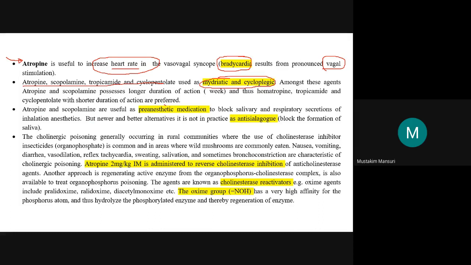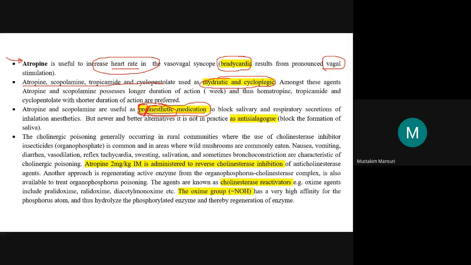Then atropine is also used as a pre-anesthetic medication. Pre-anesthetic medication means it is used before the anesthetic agent administration, generally when you go for surgery. Atropine will be administered before this, which is why it is called pre-anesthetic medication.